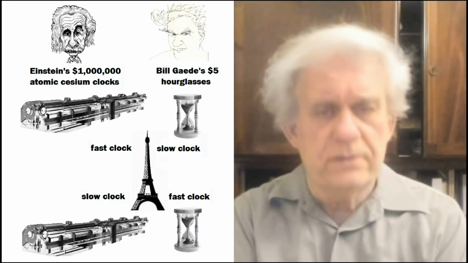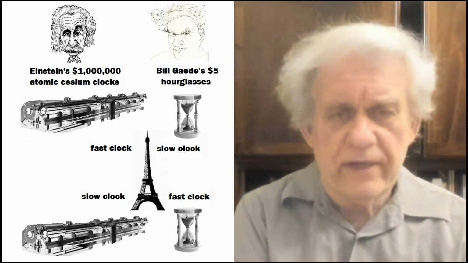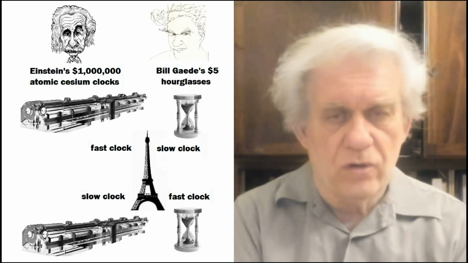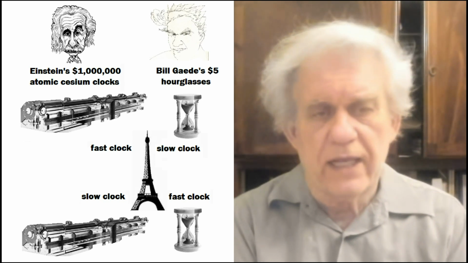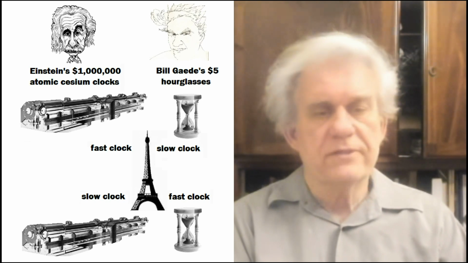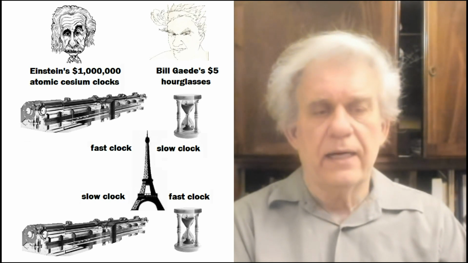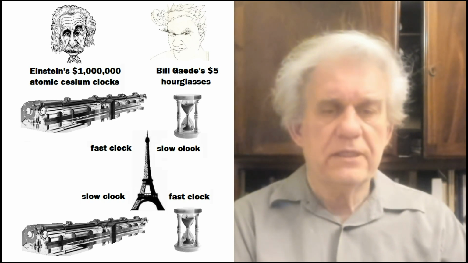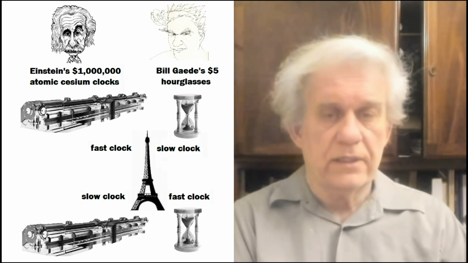And here's time dilation. I've already proven, this is proof, evidence, that Einstein's theory is wrong. Why? Because he says that if you take an atomic clock at the top of the Eiffel Tower, it's going to tick faster than the one close to the Earth, because according to him, gravity, whatever gravity is, is going to affect that clock in such a way that it's going to go slower.